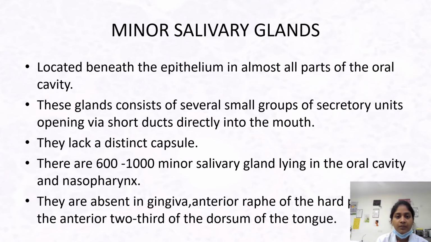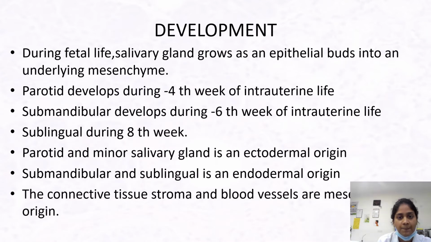Next, coming on to the minor salivary glands. They are located beneath the epithelium in almost all parts of the oral cavity. These glands consist of several groups of secretory units opening via short ducts directly into the mouth. They lack a distinct capsule. There are 600 to 1000 minor salivary glands lying in the oral cavity and nasopharynx. They are absent in the gingiva, anterior half of the hard palate, and the anterior two-thirds of the dorsum of the tongue.